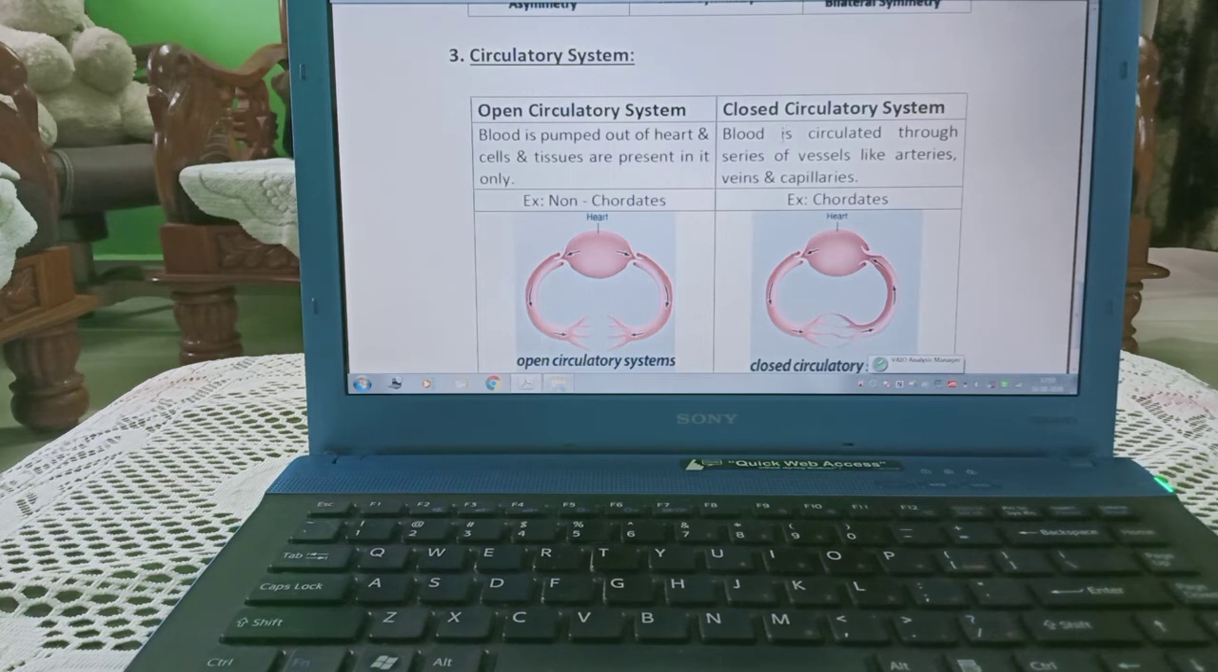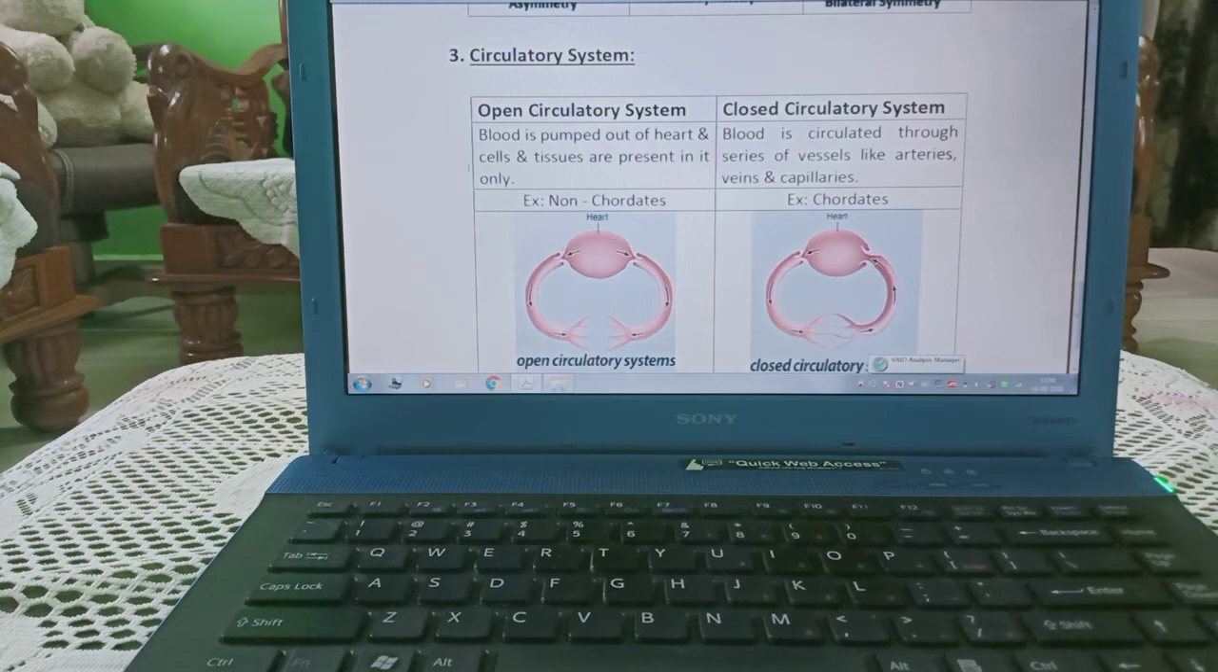Closed circulatory system, blood is circulated through series of vessels which are closed, and they are arteries, veins and capillaries. You can see it starts from the heart, again continuity of the blood, no open spaces, closed spaces are there. This is known as the closed circulatory system. Example, chordates. So in chordates, closed circulatory system is present where arteries, veins and capillaries are present.